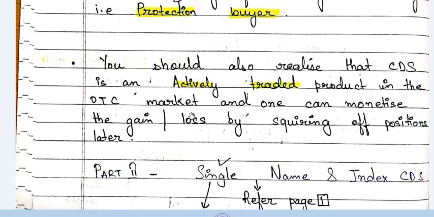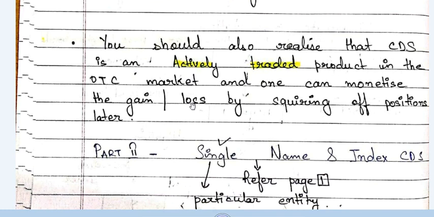Now, having been given an introduction to CDS, I have explained what a CDS is and how you look at a CDS as an insurance contract. Then I also brought a real-world view to you, that CDS is an actively traded insurance product. I told you about long and short, which is a very important part where you can make a mistake in this chapter. If you solve the back-end questions of this chapter, you will get questions like this, and if you have made a mistake, you will remember my words and make it right. So there is no need to worry about it. It's not a hi-fi concept.